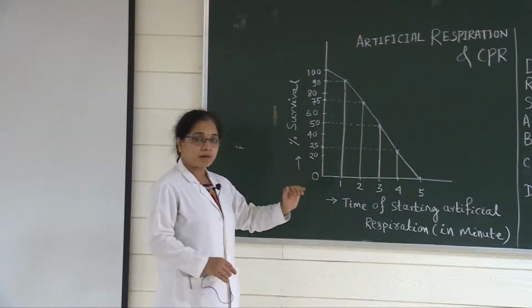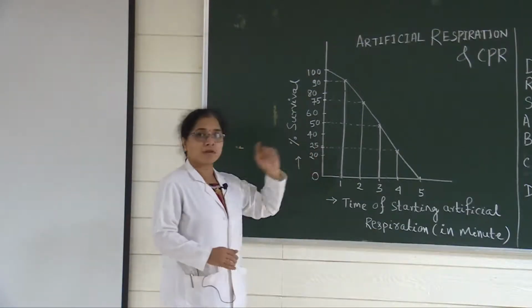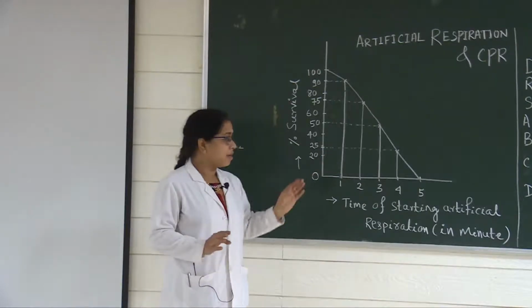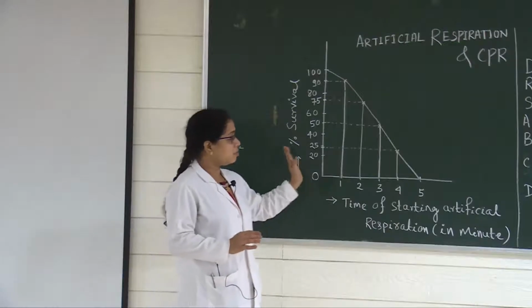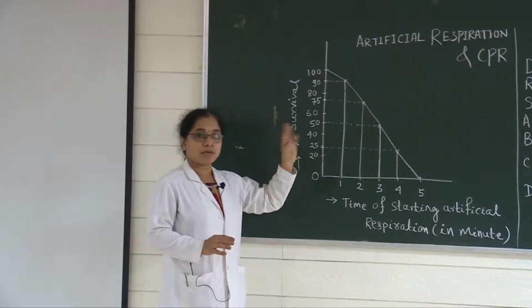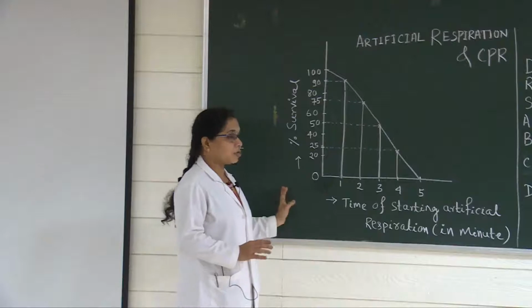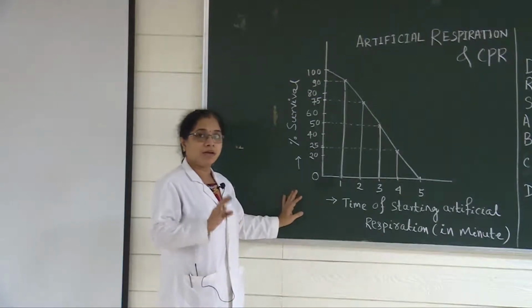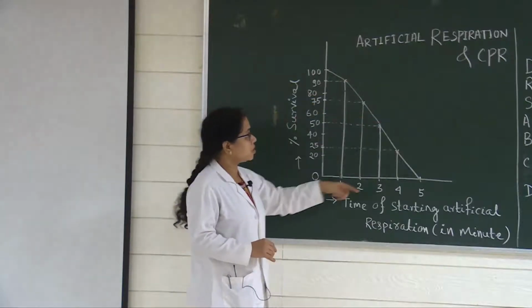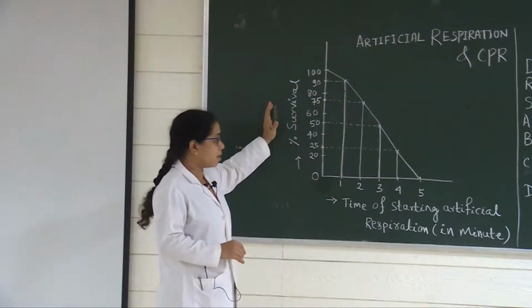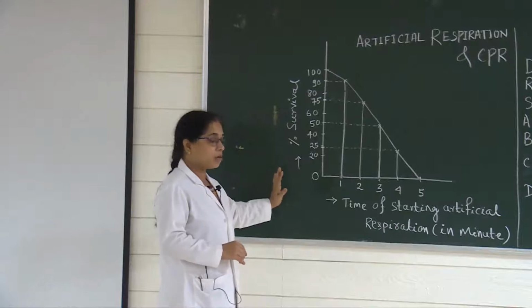If there is no blood supply, no blood flow to the vital organs like the brain and the heart, they may undergo irreversible damage. So within 5 minutes, oxygen has to be supplied to the vital organs so that you can save the person from the cardiac arrest or respiratory arrest. That is the importance of this percentage survival graph. So everyone has to draw it in your journal.